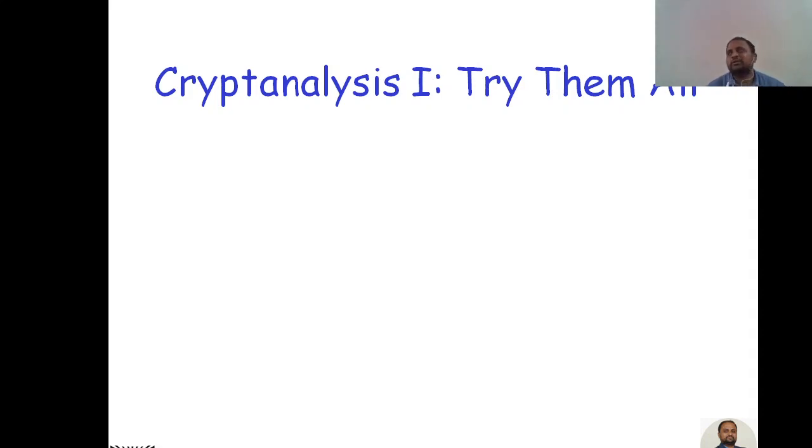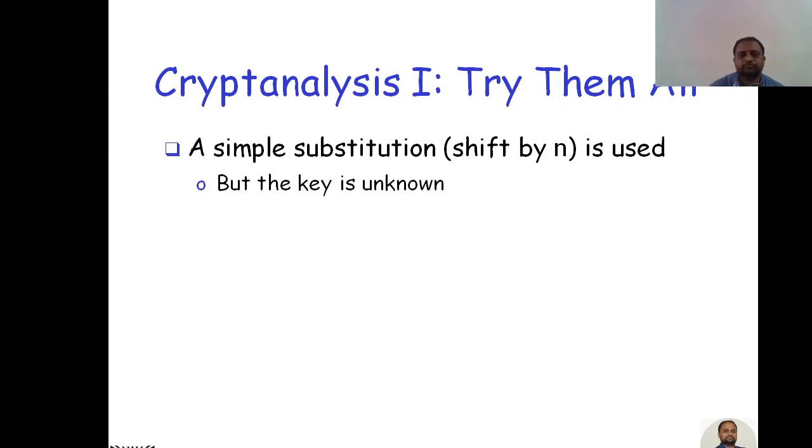So what the attacker can do here is, in the previous example, the sender and receiver used the key as 3. Now in this case, the attacker is going to use all the keys one by one, and if he gets the proper plain text, then he stops and uses that plain text. So here, try them all.